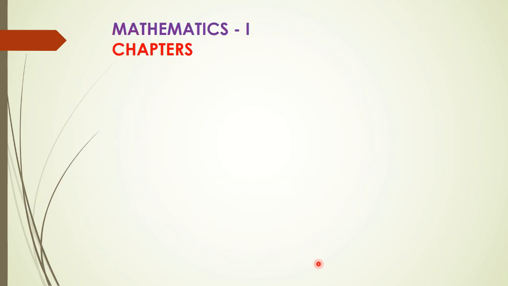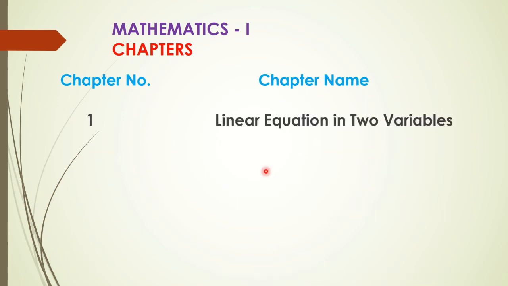Here and there we will try to understand the name of the chapters. Here in Mathematics 1 there are 6 chapters. Out of that, first chapter is linear equations in two variables. The same chapter with the same name was present in 9th standard. I taught you this chapter, and that time I told you that the very first chapter of 10th standard is linear equations in two variables. Second chapter is quadratic equation, which is a new concept for you.